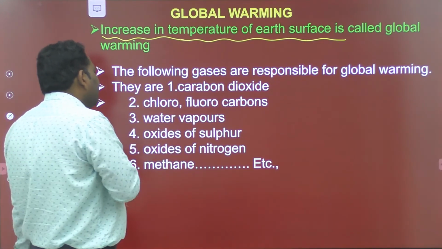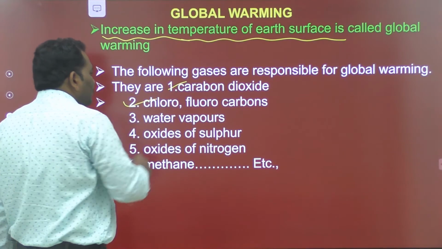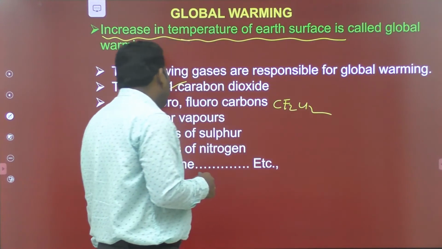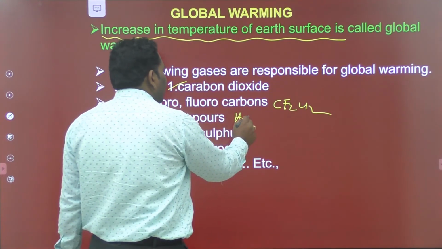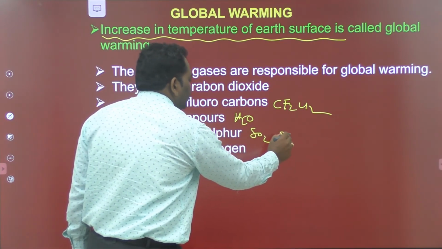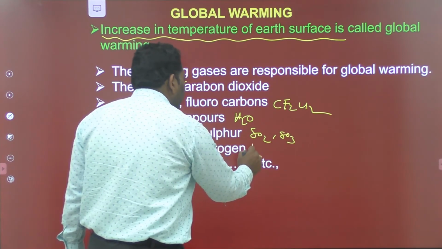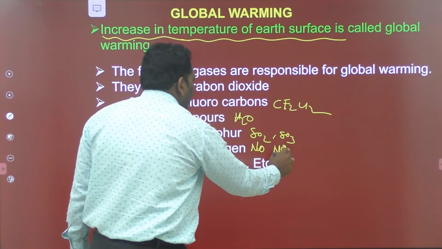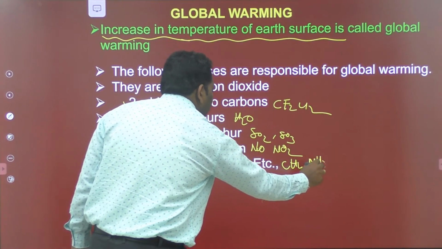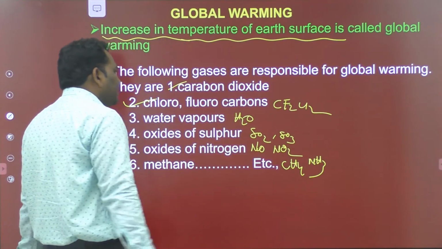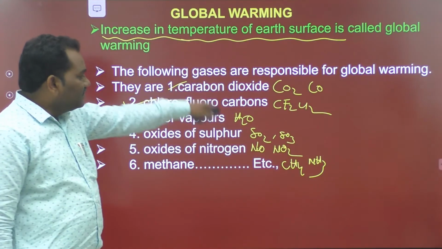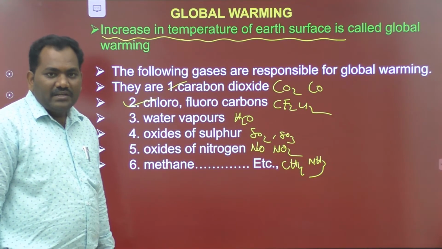First one is carbon dioxide, second one is chlorofluorocarbons, that is CF2Cl2, and water vapors, H2O, and oxides of sulfur like SO2 and SO3, and oxides of nitrogen, nitrogen monoxide and nitrogen dioxide, and methane CH4, and ammonia NH3. All these gases present in the air, carbon dioxide, carbon monoxide, are responsible for global warming.